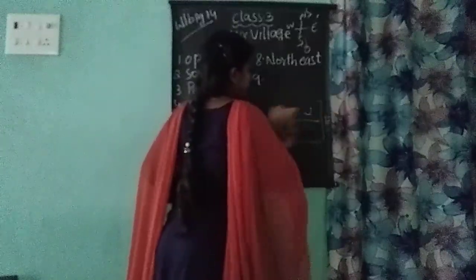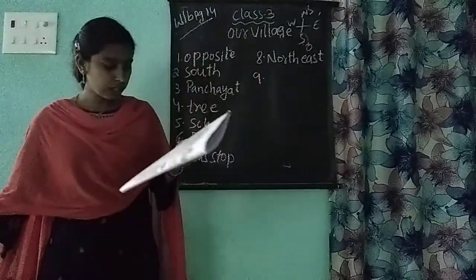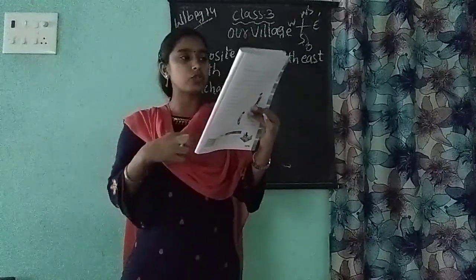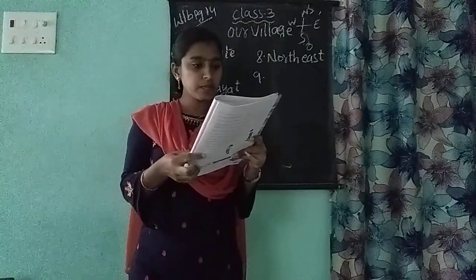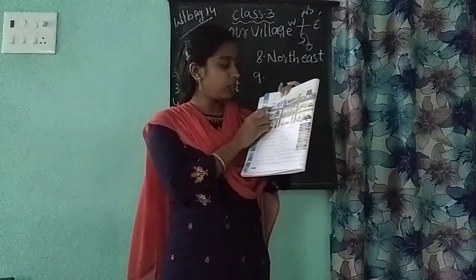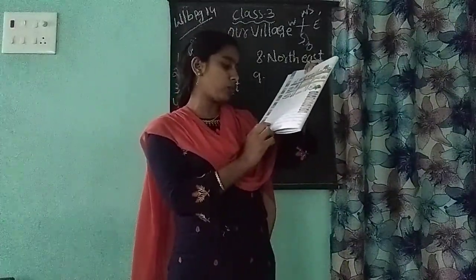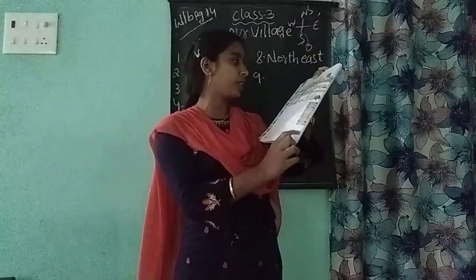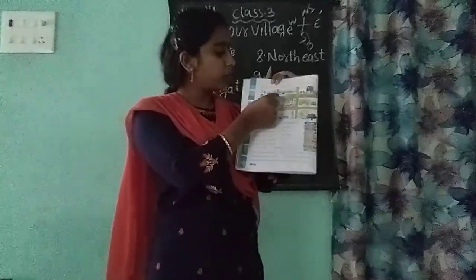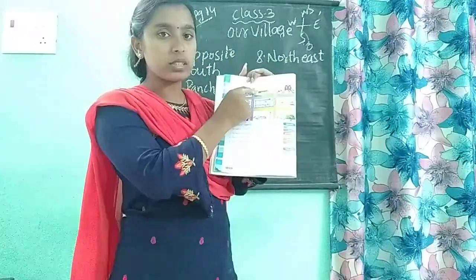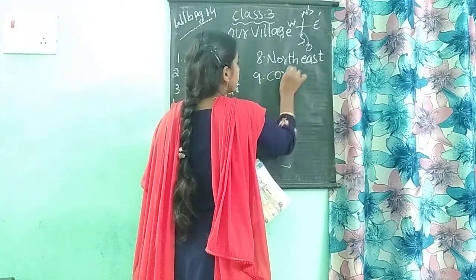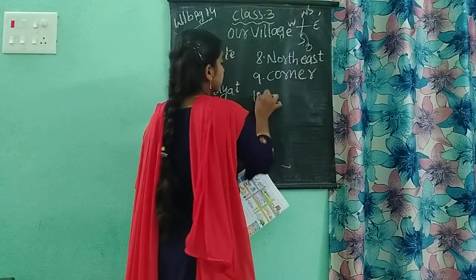Next, the ninth one. The post office is in the dash of the church street and the hospital lane. Where is the post office here? Can you see the post office here in the first picture only? In this first picture only we are having the post office. Hospital lane means this line is the hospital lane line. So for this lane, this is the corner. So the post office is located in the corner of the hospital lane.